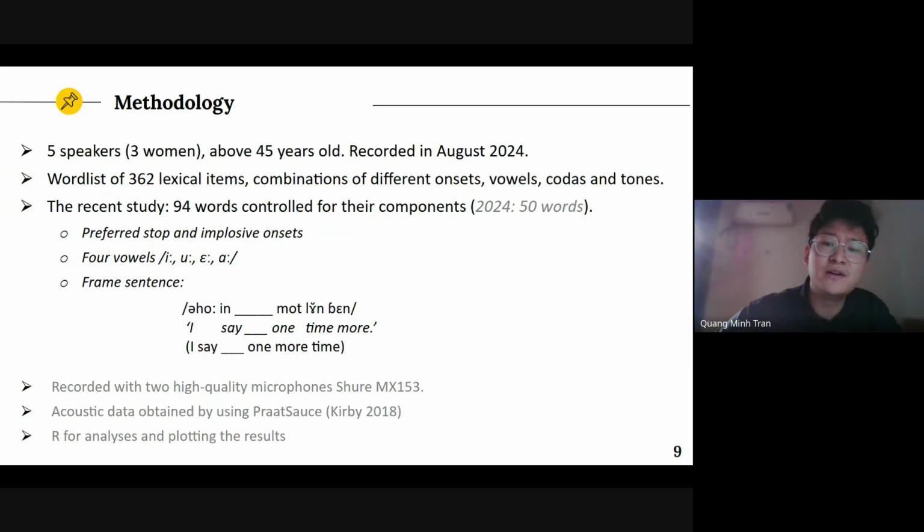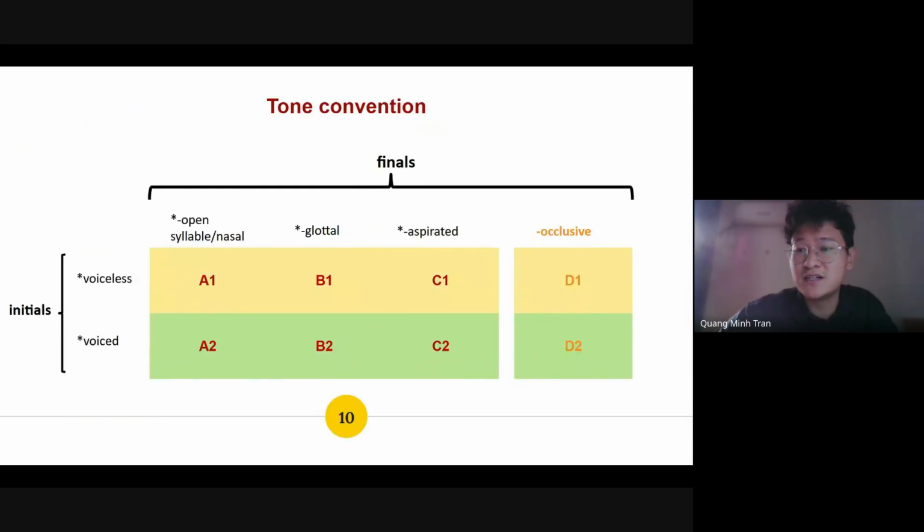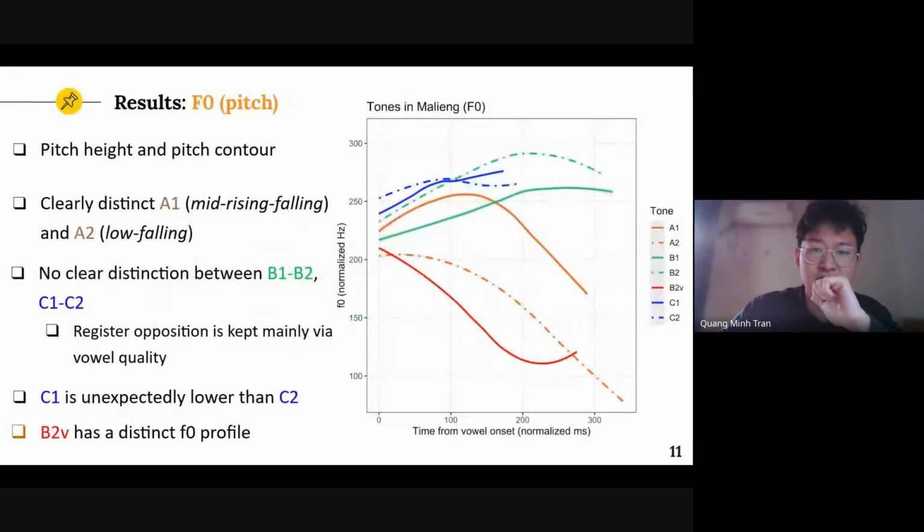Because not everyone is familiar with the tone convention in Vietic, let me first introduce this. Based on the hypothesis proposed by Haudricourt 54, tonogenesis happened first to Proto-Vietic based on the innovation of codas, which formed 3 categories A, B, C. The voicing contrast of initials later led to a separation of 2 registers, which are high 1 and low 2. Because D is a distinct category only found in checked syllables, we're not mentioning it here in the recent study.